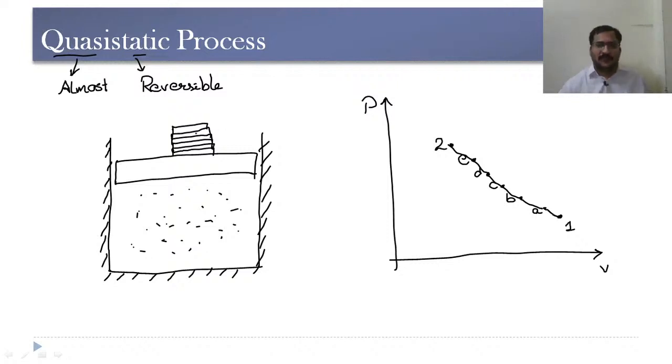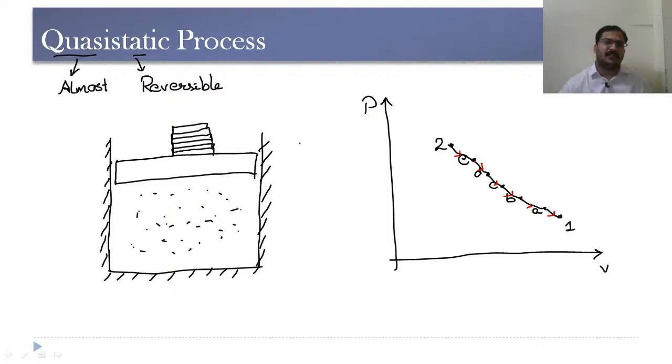Now, if I start removing these small loads one by one, then if I remove the topmost load, the piston moves from 2 to E. Then if I remove the second load, it moves from E to D, then D to C, then C to B, B to A, and finally from A to 1 it reaches. So when each small load is applied and later removed, the path followed is the same.